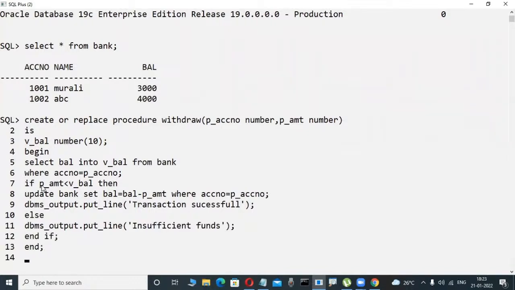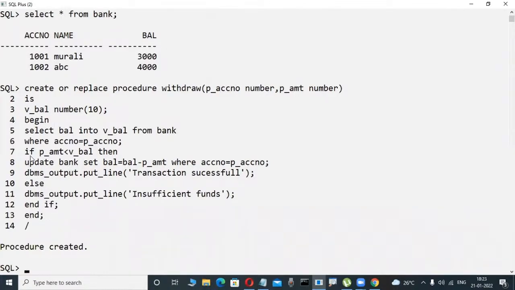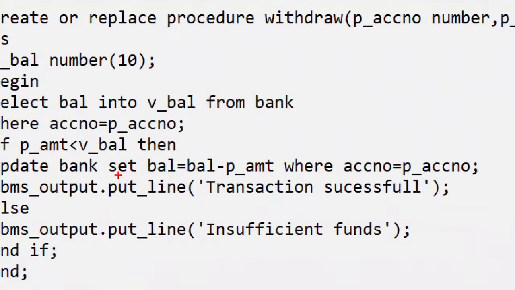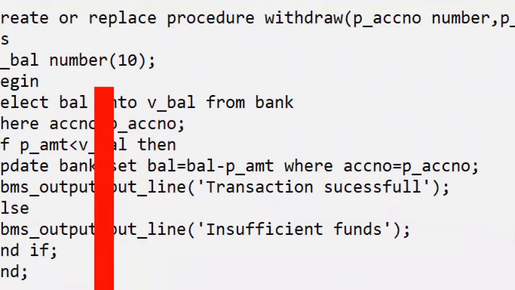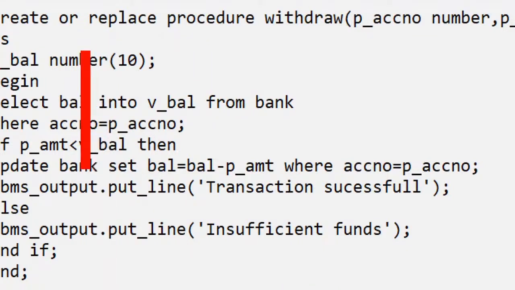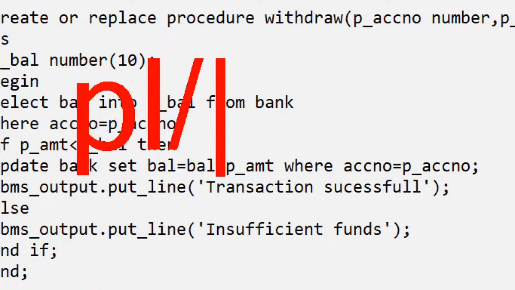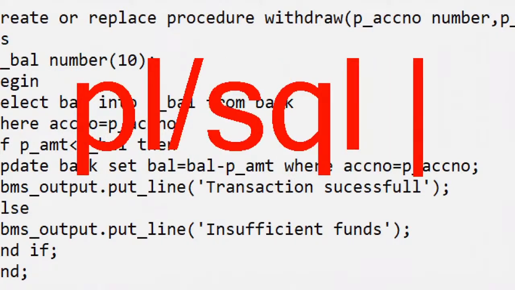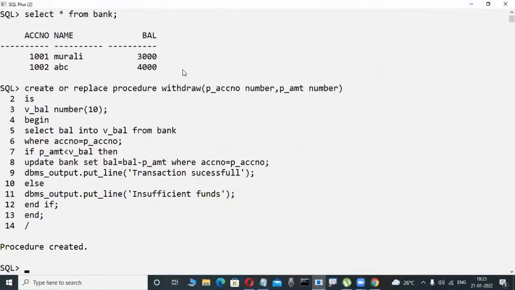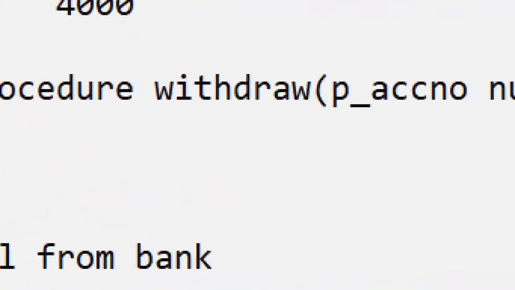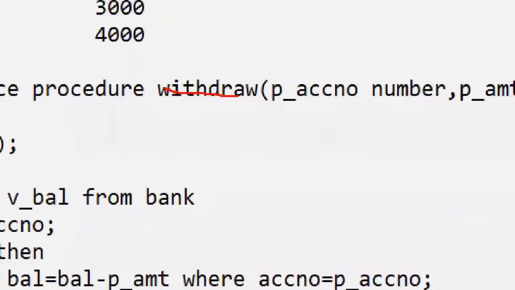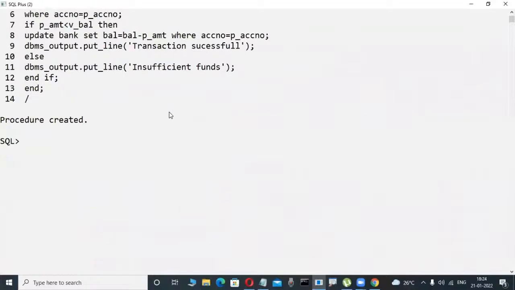Now check it out. Here I'm writing a procedure, for example. This is not a difficult coding, very easy coding. Even if you don't have software knowledge or an idea, you will learn it in future because I will tell you all the things. These types of codings are called PL/SQL coding, a little bit like programming. Once I develop this withdraw procedure, I try to check whatever ATM transactions I mentioned in the previous case.